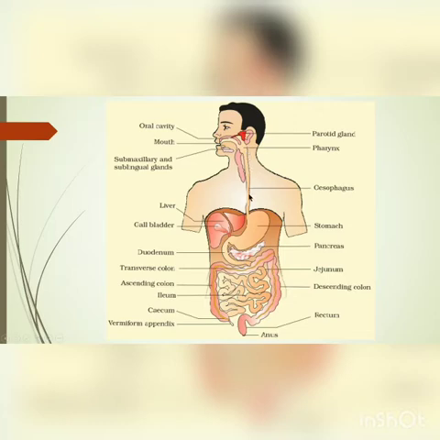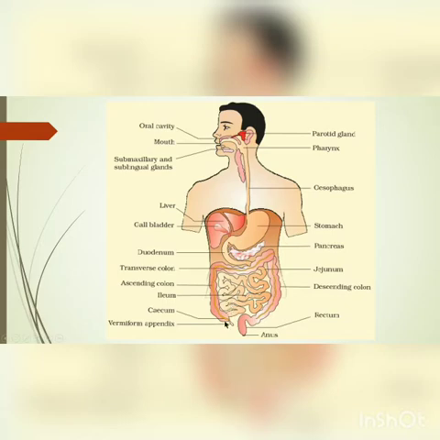From the pharynx, the longer tube passes through the chest cavity. This is the esophagus. The esophagus further opens into the stomach. This is the stomach. From the stomach, the small intestine starts, and this is the duodenum. Then after this is the jejunum. These are all parts of the small intestine. Then this is the ileum. So these three parts, duodenum, jejunum and ileum, are the three parts of the small intestine.